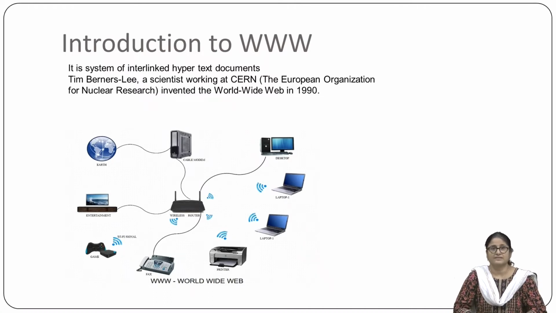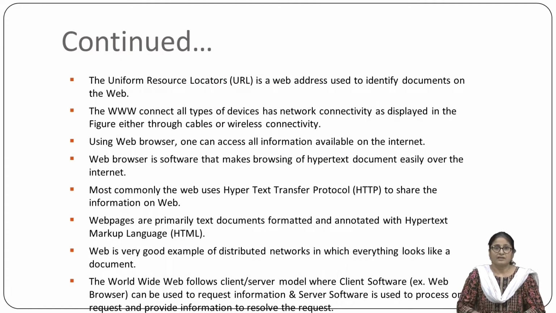It connects all types of devices that have network connectivity, either through cables or wireless connectivity. The user has to write a URL. It is called a Uniform Resource Locator, and this URL is a web address used to identify the documents on the web.